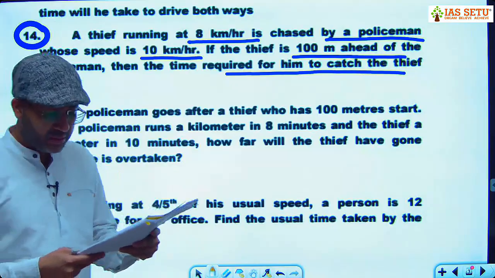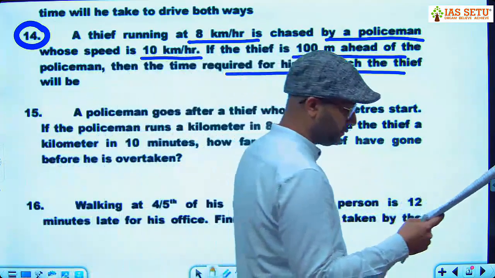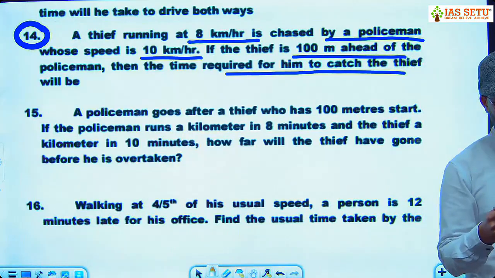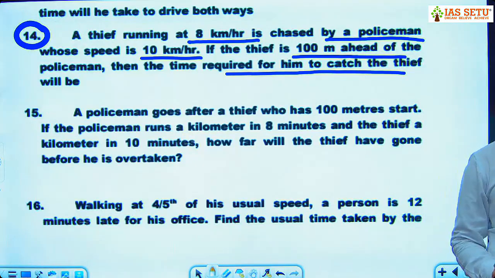If the policeman runs a kilometer in 8 minutes and the thief 1 kilometer in 10 minutes, अगर पुलिसमैन 1 किलोमीटर 8 मिनट में कवर करता है और चोर 1 किलोमीटर 10 मिनट में कवर करता है, how far will the thief have gone before he is overtaken?